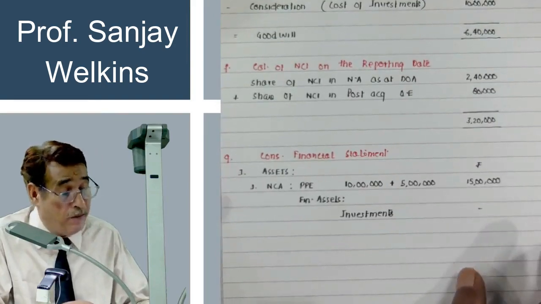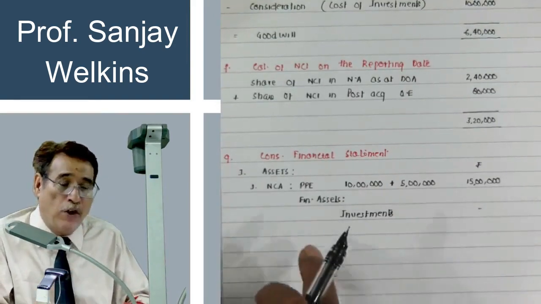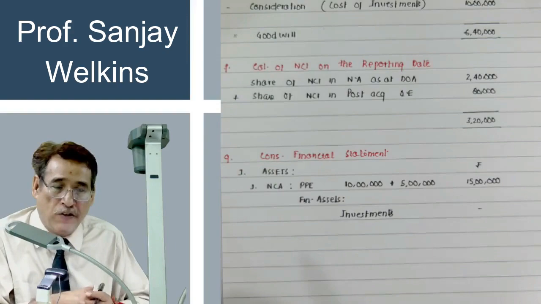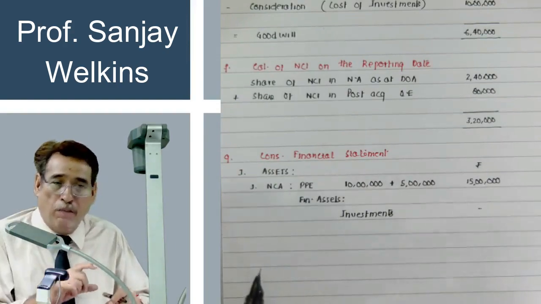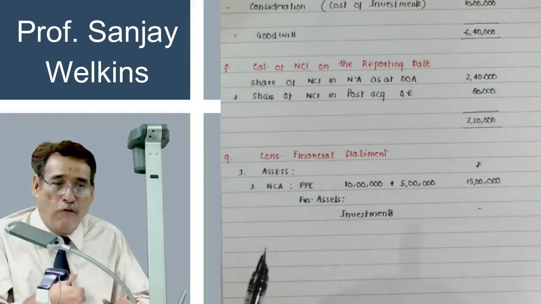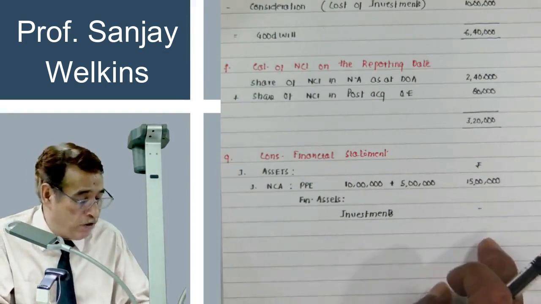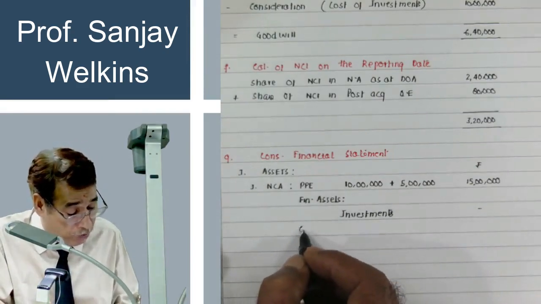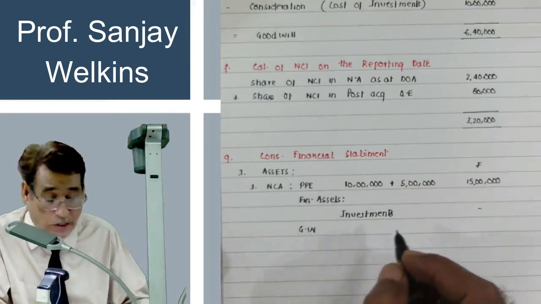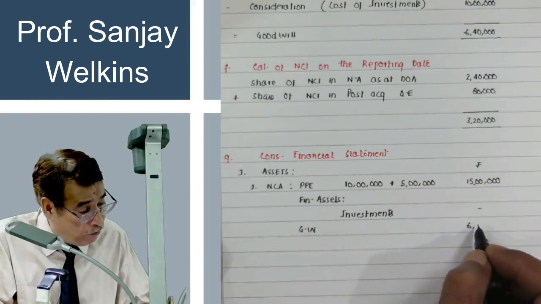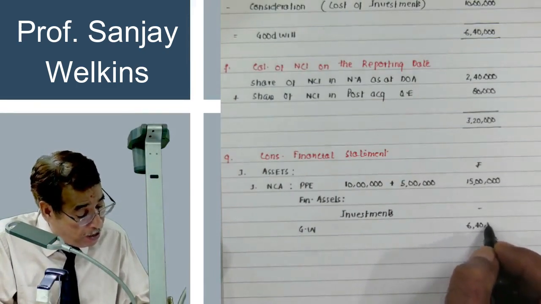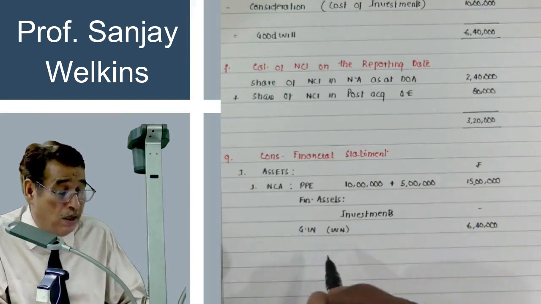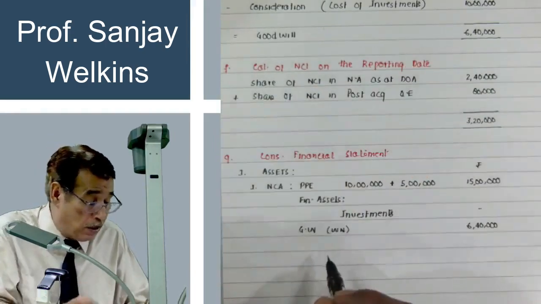Reason being is that when we write the goodwill, as I am going to write it, the amount of investment will automatically get adjusted, because ultimately goodwill was computed by comparing the net assets which we acquired with the investment which we made. So that is why investment will not be presented in the consolidated balance sheet. You need to understand that. And because we have computed the goodwill, and goodwill amount was 6,40,000, I think, I have forgotten anyway, whatever it is. So 6,40,000, I am going to write it through our working note. You can mention the step. For example, here is step number E, that is 6,40,000, correct?